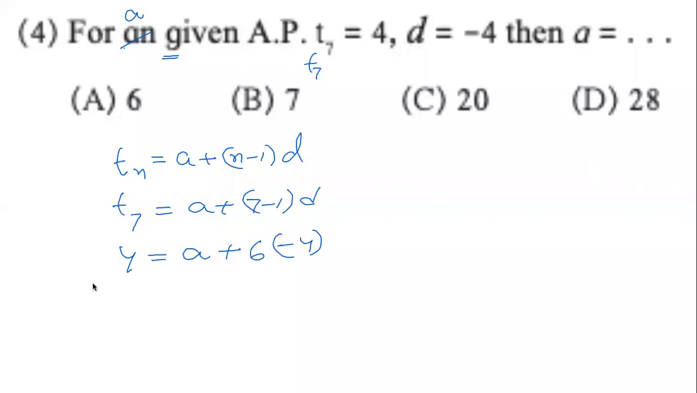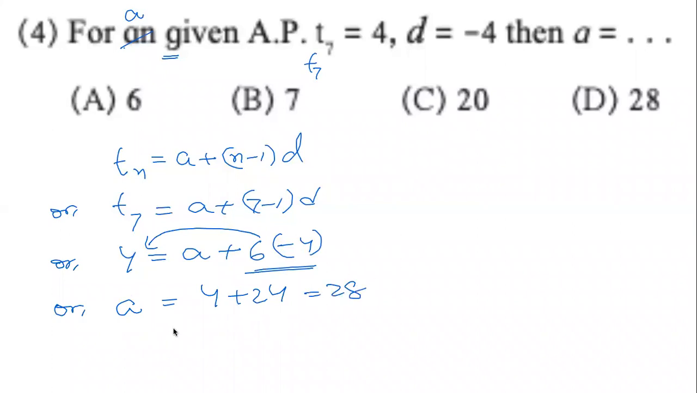Now, in the next step, we can say, or, if we keep A on one side and move the other to the other side, it will be 4 plus 24. This is minus 24, 6 into minus 4. When we take it to this side, minus 24 will become plus 24. This is 28. So the correct answer is D, 28. It is not 6, it is not 20, it is 28.